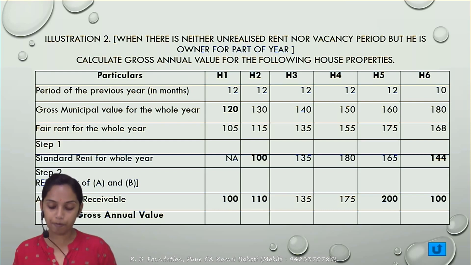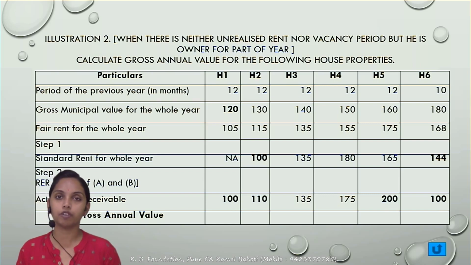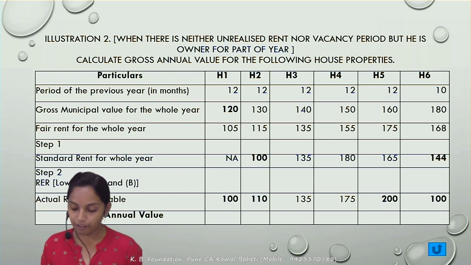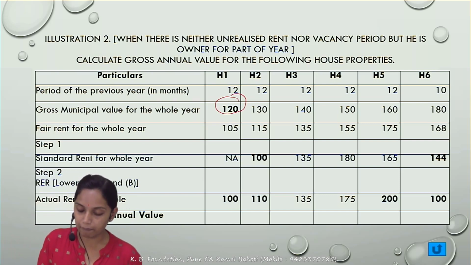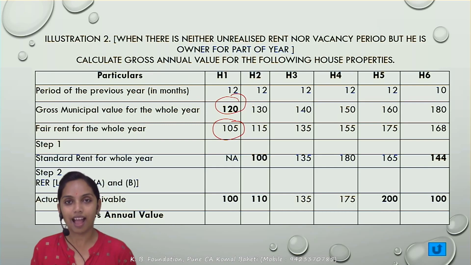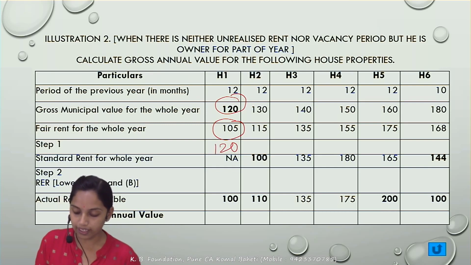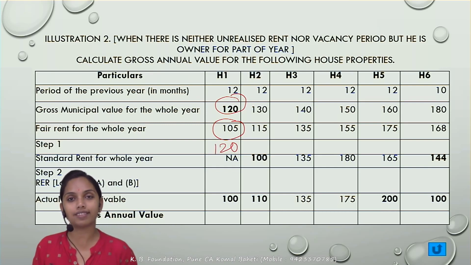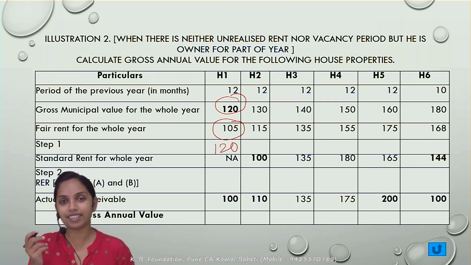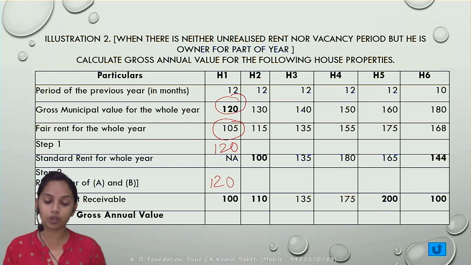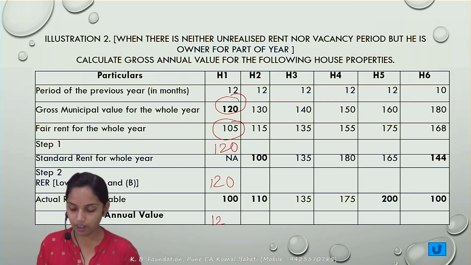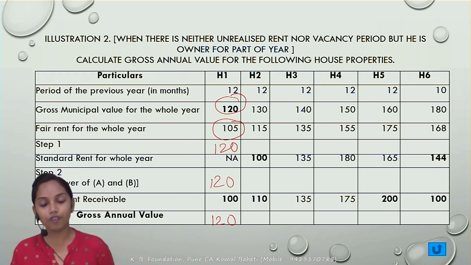Now what is our step 1? I'll do 1 or 2 houses, the remaining would be homework. I will take house 1 first. What is step 1? The municipal value is to be compared with the fair rent, whichever is higher. So step 1 answer would be 120. That is to be compared with the standard rent. If the standard rent is not available, ignore step 2. Your reasonable expected rent would be nothing but the answer of step 1, that is 120. And that is to be compared with the actual rent receivable. So whichever is higher would become your gross annual value.